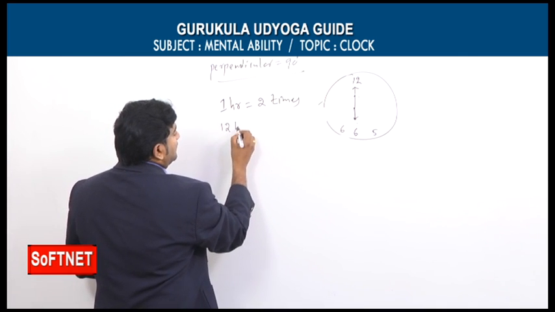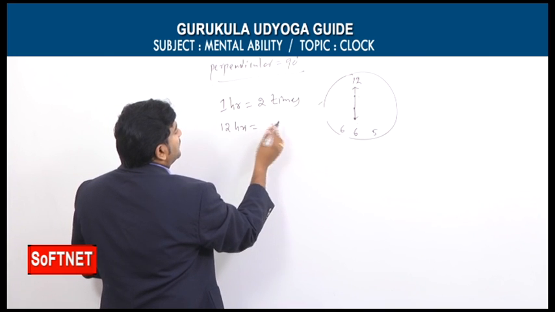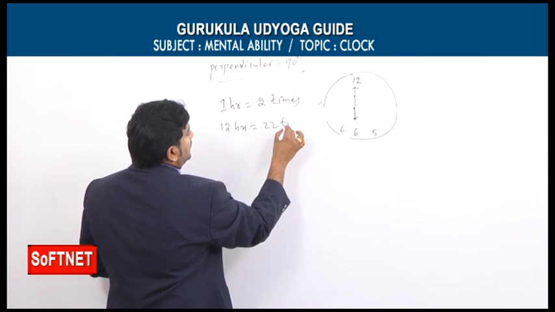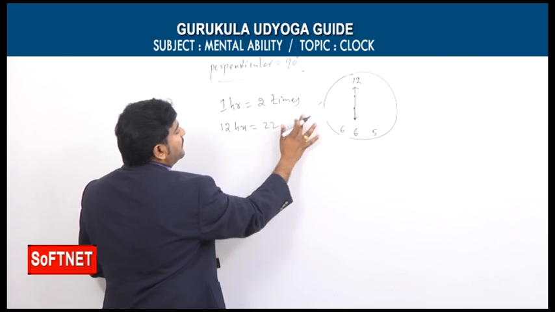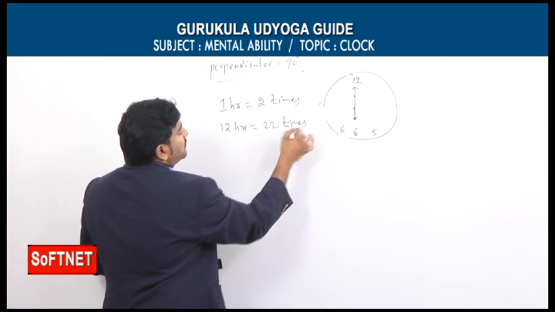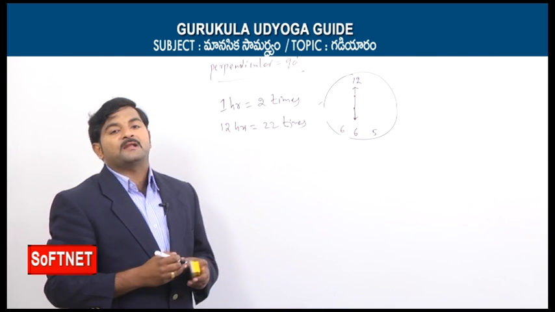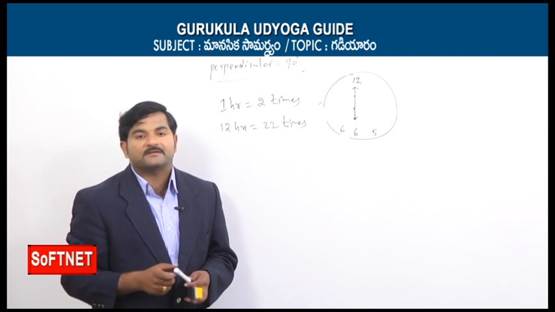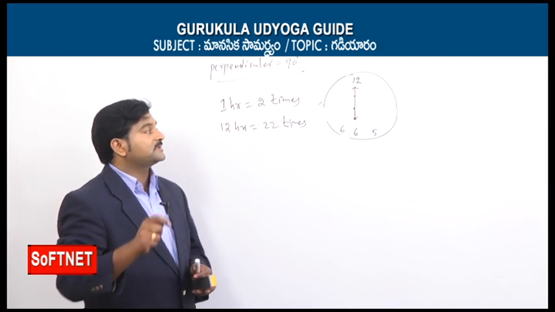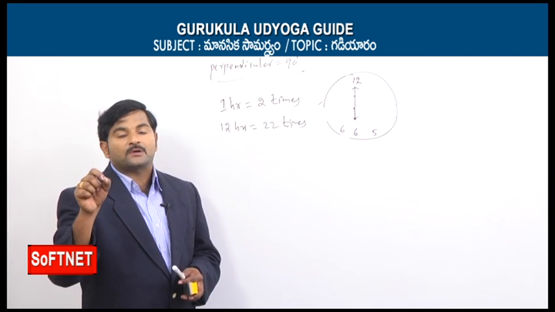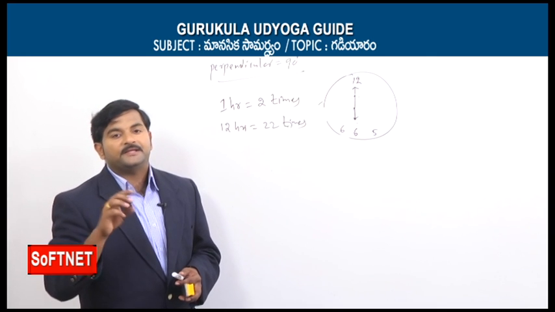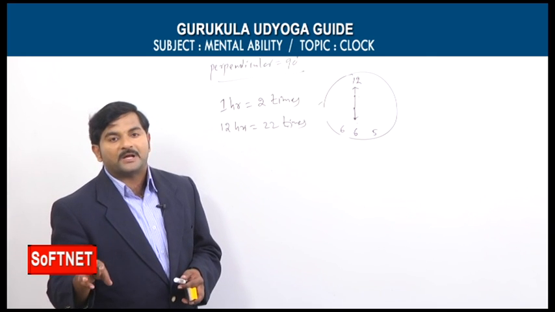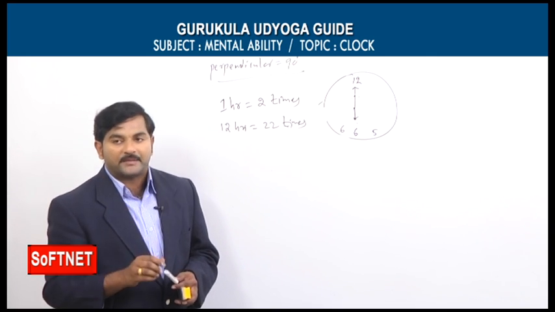For 12 hours, it could be 22 times only, because for every 1 hour 2 times, for 12 hours it could be actually 24 times, but only 22 times they will be perpendicular to each other. Here also we can say one counter example. The counter example is from 2 o'clock to 3 o'clock and 3 o'clock to 4 o'clock. For these 2 hours, instead of 4 times, the hands are perpendicular to each other only 3 times.